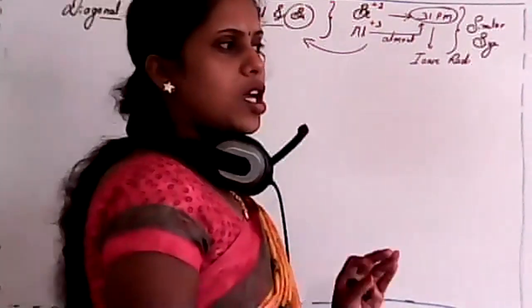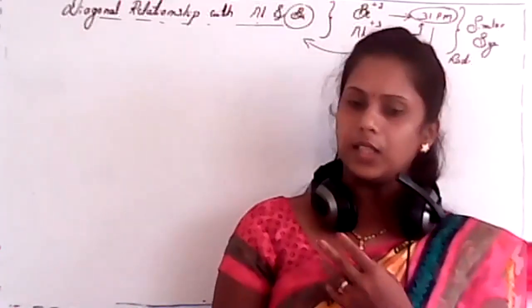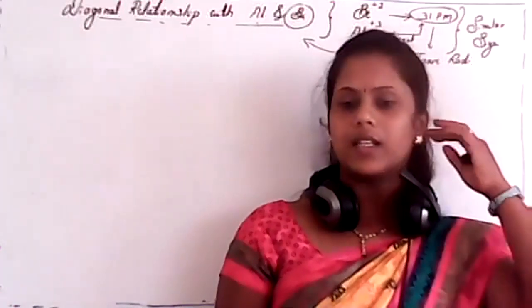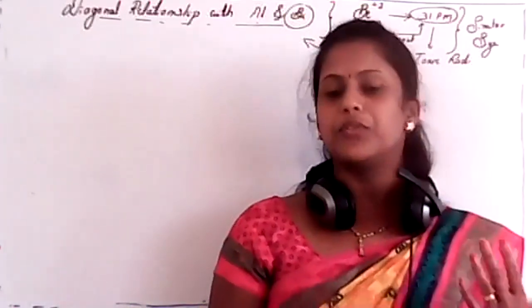Is it clear? Now what will be the proof for this? We explained the diagonal relationship because they have the same size. For that, we have to give some proof, isn't it?